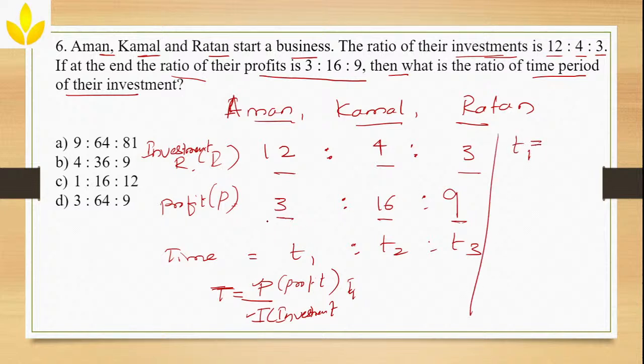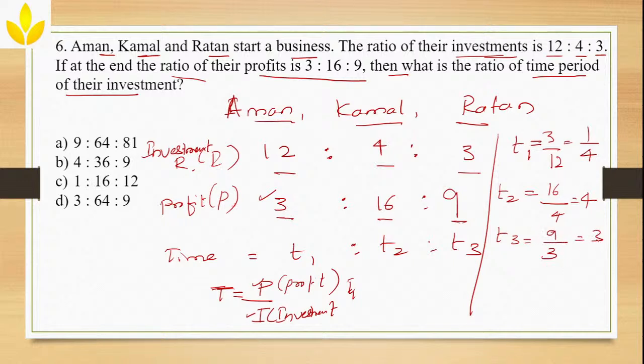T1, what is the value of P? 3 divided by the value of investment, which is 12. So the ratio becomes 1/4. T2, what is the profit? 16. What is the investment? 4. So the ratio is 4. Time ratio only we are finding. Okay. T3, Singh is saying answer is C. Yeah, it can be the correct answer. So T3, the ratio, it is 9 divided by 3, which is 3.